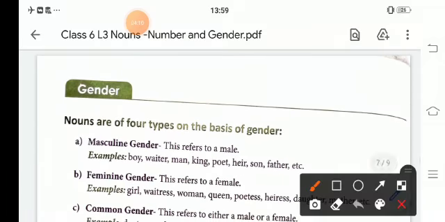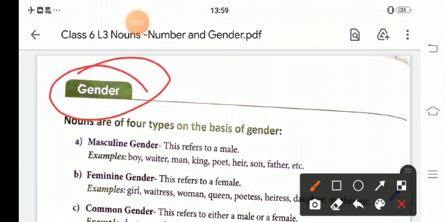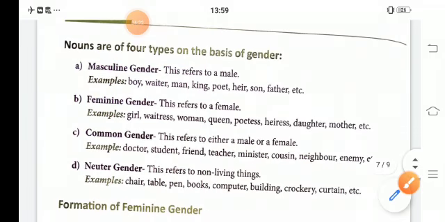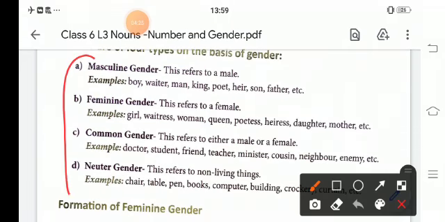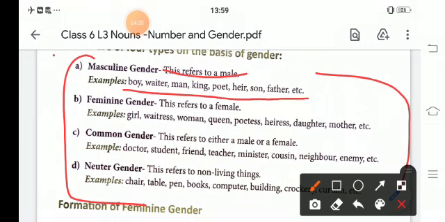Now we will read about the gender. According to the noun, there are 4 types of gender. One is masculine gender, feminine gender, common gender, and neuter gender. These are the 4 types of genders. Masculine means basically male, like boy, waiter, man, king, poet, son, father, etc. Feminine gender means female: girl, waitress, woman, queen, poetess, daughter, mother, etc.